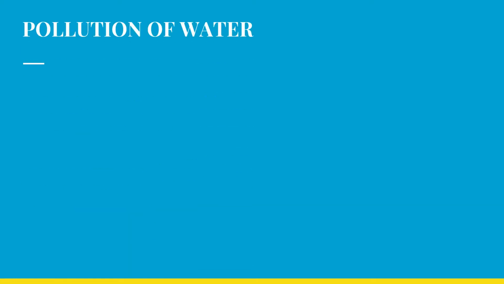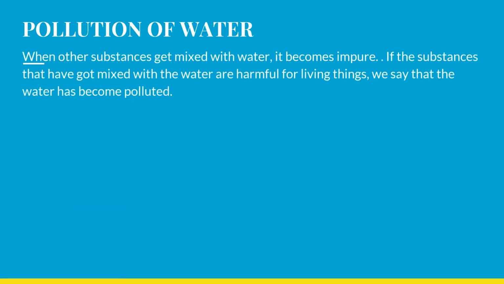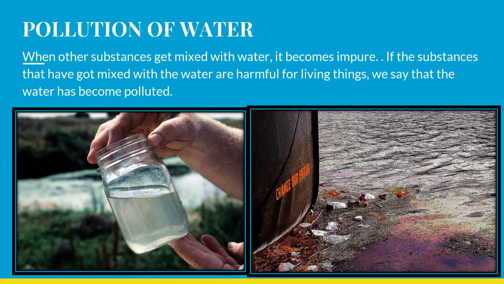So when some substance gets mixed in water, it becomes impure. This is called pollution of water. So if substances that have mixed in water are harmful for living things, we say that the water is polluted. Some of the substances that are mixed in water float on water, and the water looks unclean and muddy also. And some substances dissolve in water, but we cannot see it.